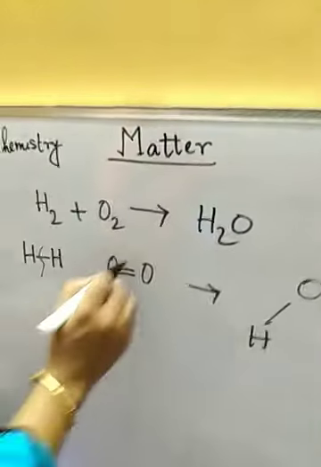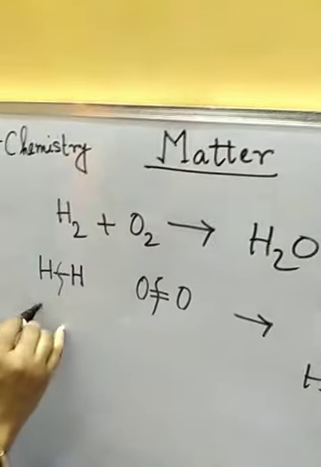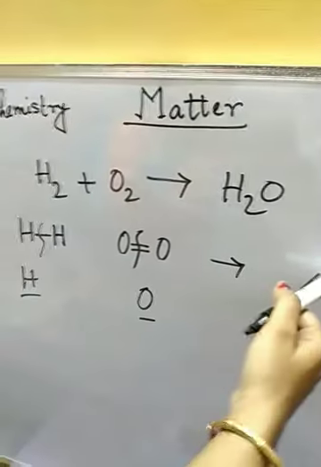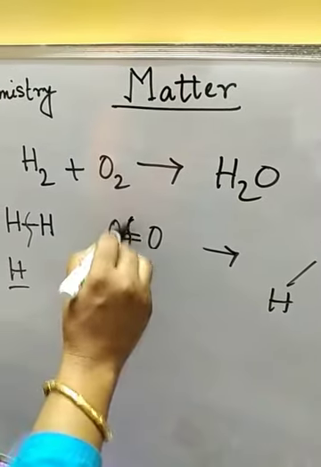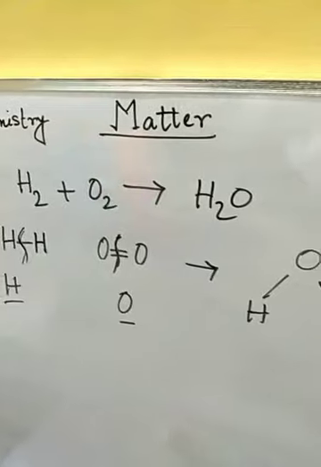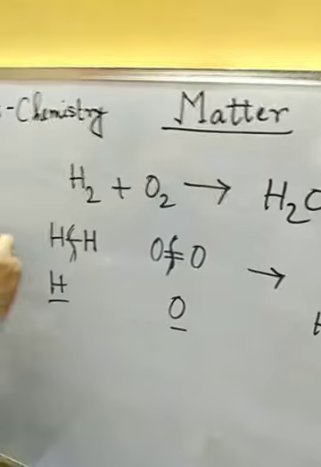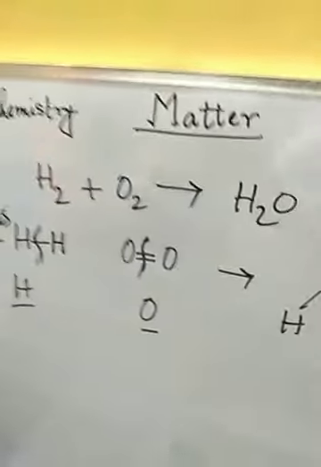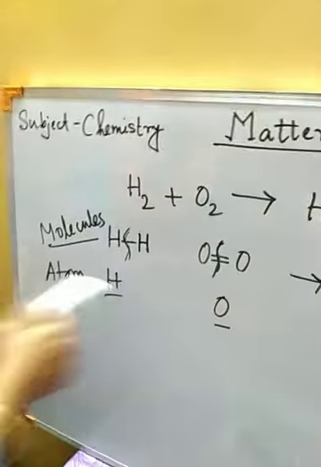Now if we don't break the bonds between hydrogen and oxygen, if we don't get the hydrogen and oxygen separated, then how will we make the bond between oxygen and hydrogen? This is not possible if we don't break the bonds. This is the molecular form, and after breaking the bond, we get it in atomic form.